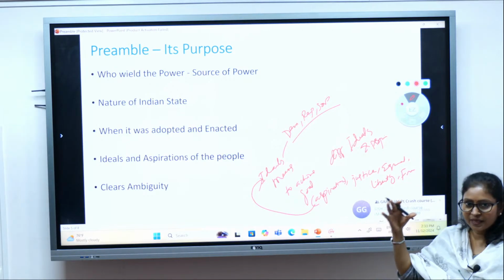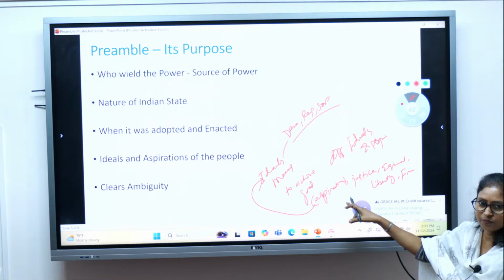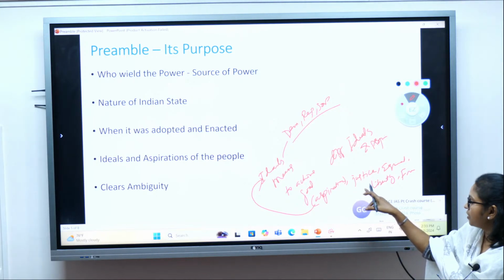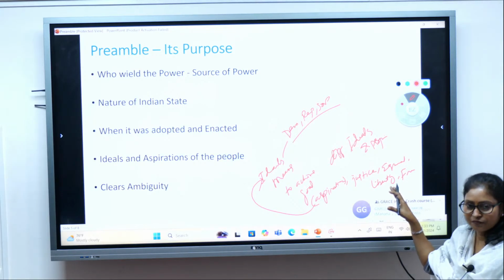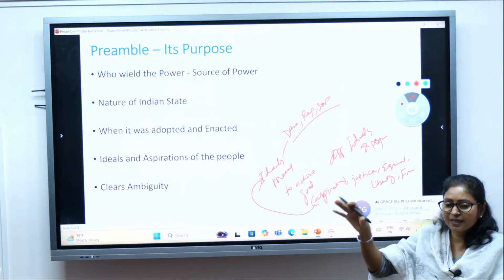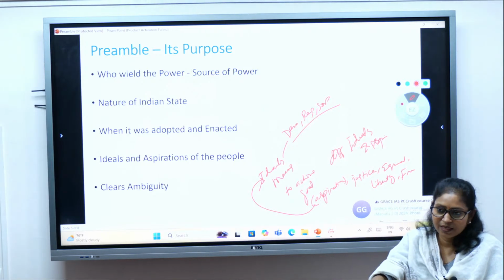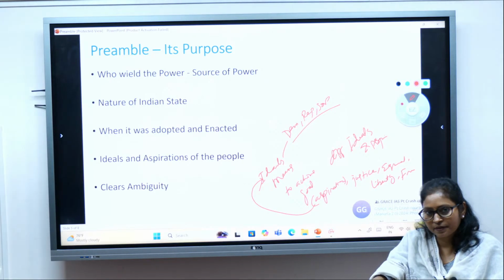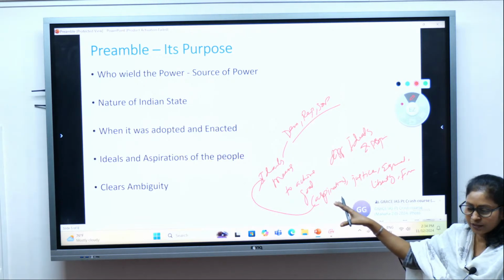India being democratic, sovereign and so on will help in fulfilling the aspirations of the people of having a society based on justice, equality, liberty and fraternity, right? That is the relationship between ideals and aspirations. Ideals are basically a path to achieve the goal or aspirations of the people. I hope you understood the relationship.